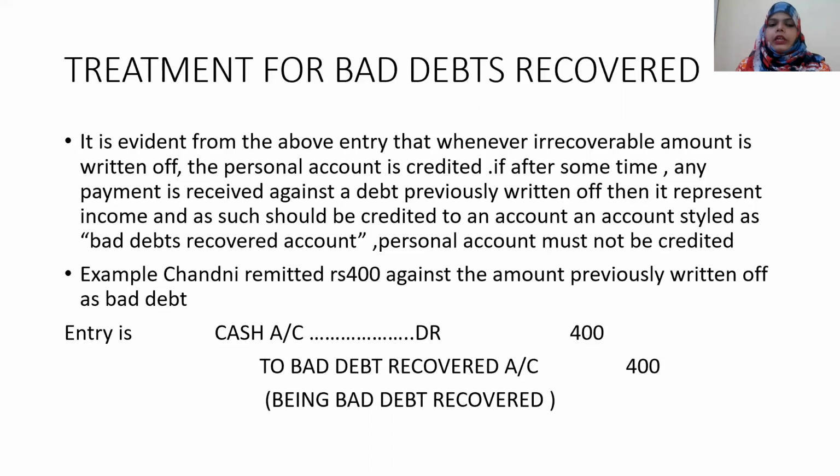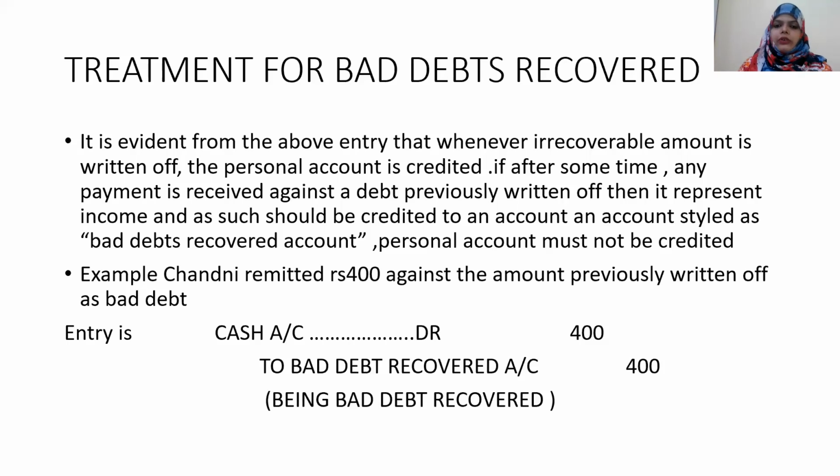For example, Chandini remitted rupees 400 against the amount previously written off as bad debt. It was written off as bad debt means it was already declared as bad debt. The amount of rupees 400 was already declared as bad debt. So written off means it has already been declared as bad debt. And again, you got a chance to recover that 400 rupees. So there has been a passage of time after the declaration of bad debt, and then you're getting back your money of rupees 400.